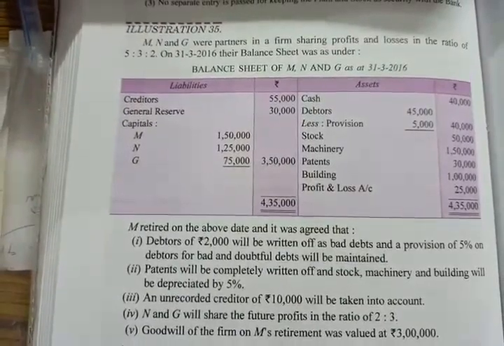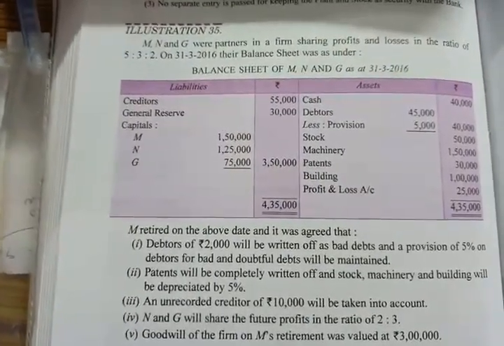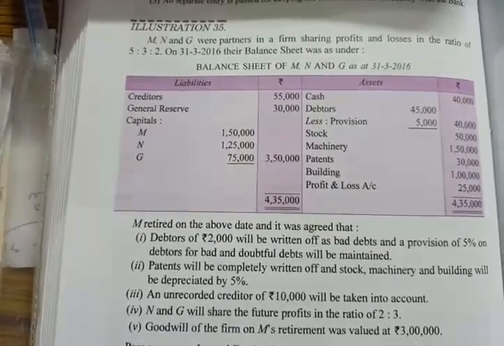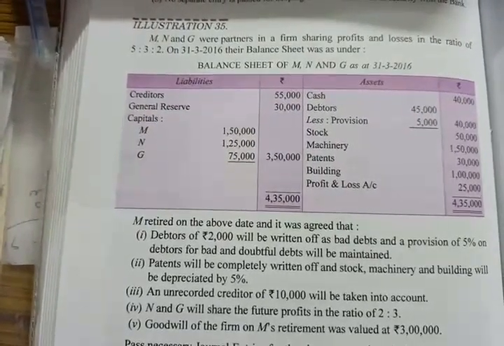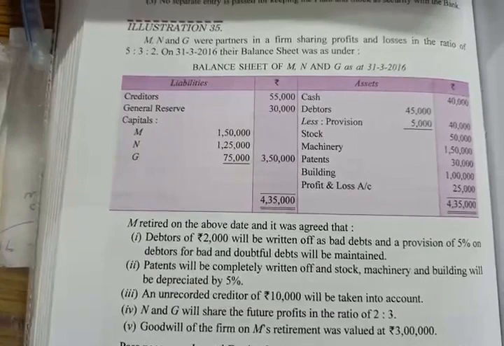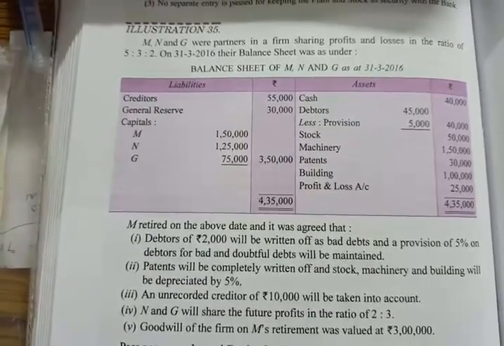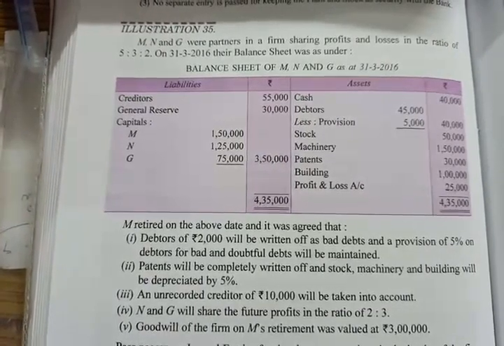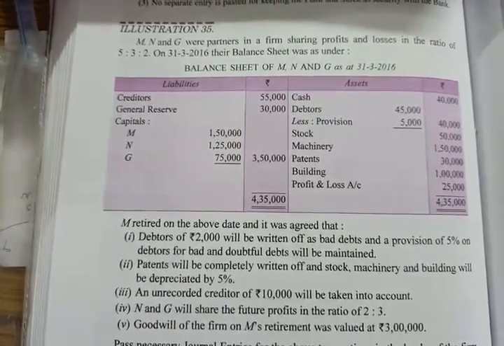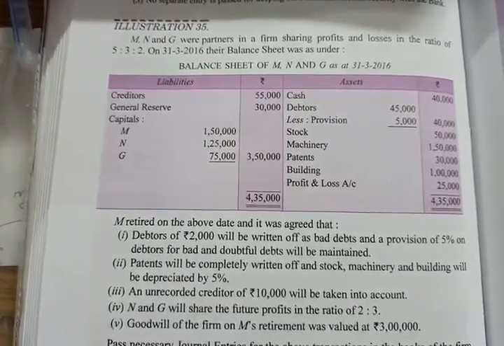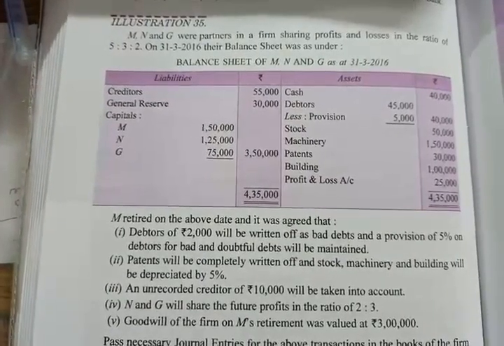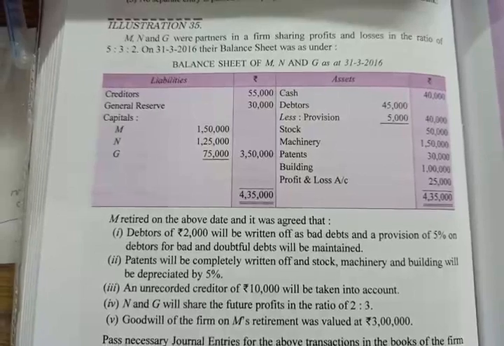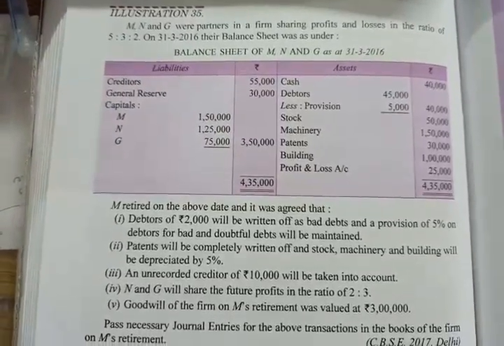Second adjustment is of patents, stock and machinery and building, revaluation of these assets and patents will be written off completely. Third adjustment, an unrecorded creditors of rupees 10,000 will be taken into account. Fourth, N and G will share the future profits in the ratio of 2:3. So in this problem, future profit sharing ratio is given. We have to calculate gaining ratio.